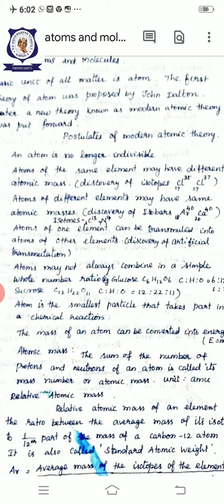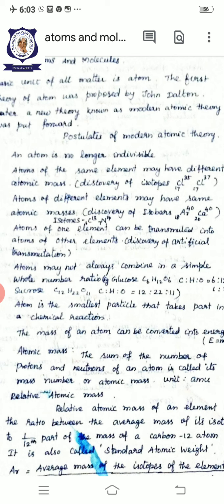We have already studied all these things in our 9th standard. Once again I recall them. What is an isotope? Atoms of the same element that have different mass numbers are called isotopes. Atoms of different elements that have the same mass number are isobars. Atoms of different elements that have an equal number of neutrons are called isotones.